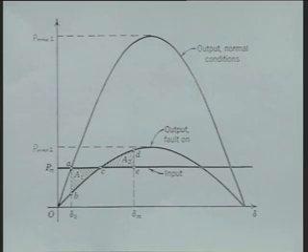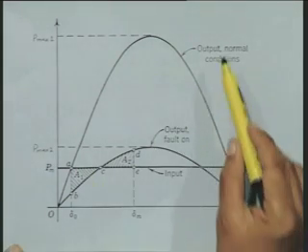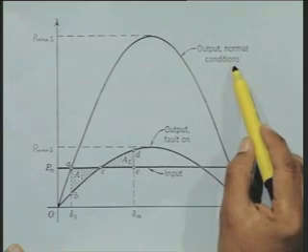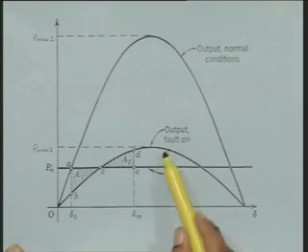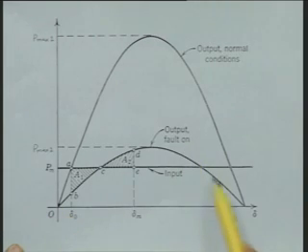In this particular case, the diagram shows that this is the output for normal conditions, or you can say pre-fault power angle curve. This is the output when fault is on, the during the fault power angle characteristic. The mechanical input line is shown here, PM.